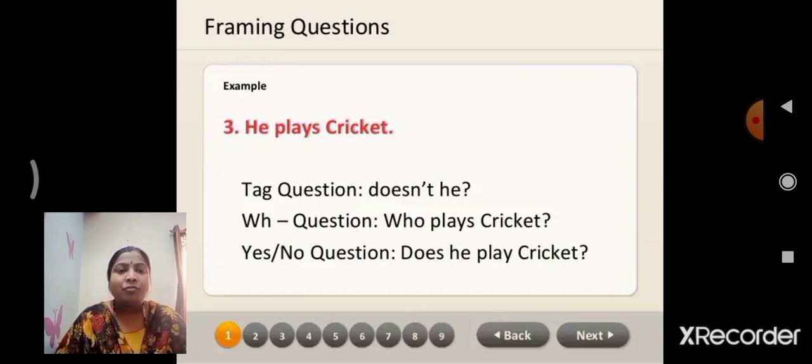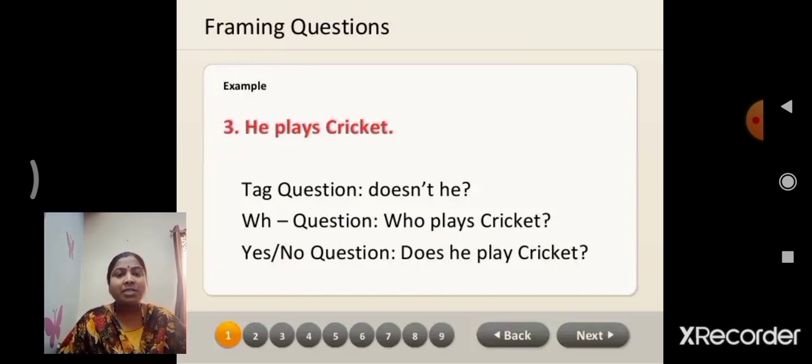That's why we put the auxiliary verb does. In the tag question, with does, since there is no negative sense in the statement, we put not, then the pronoun of the subject he, and a question mark: doesn't he? Next, WH question.